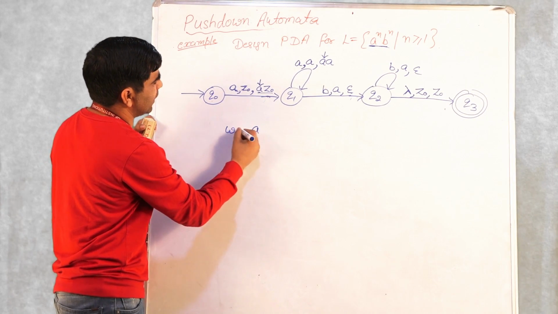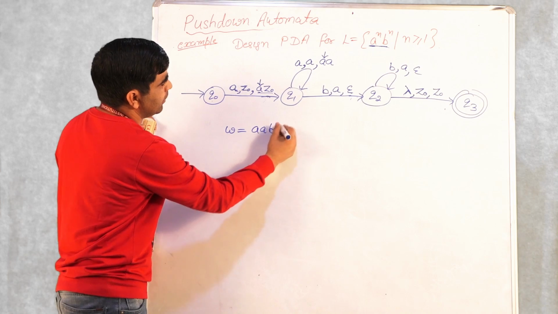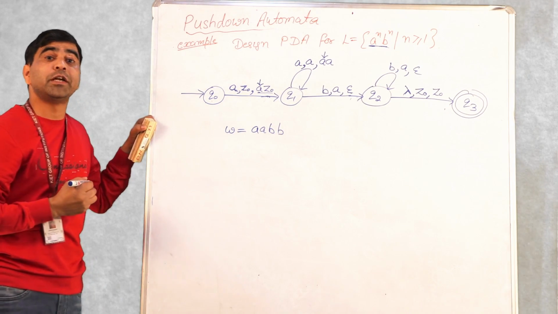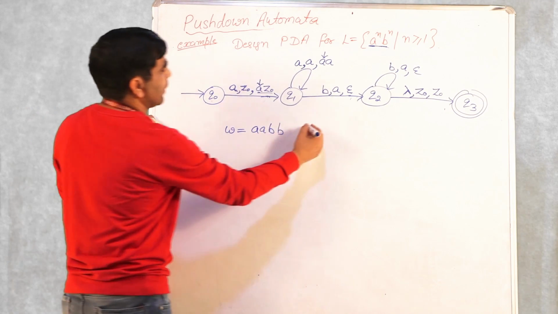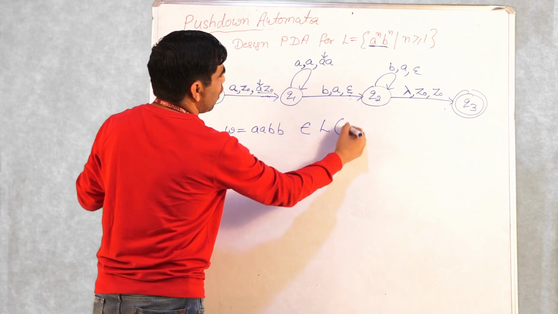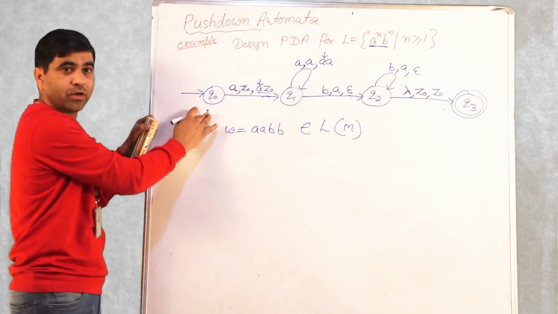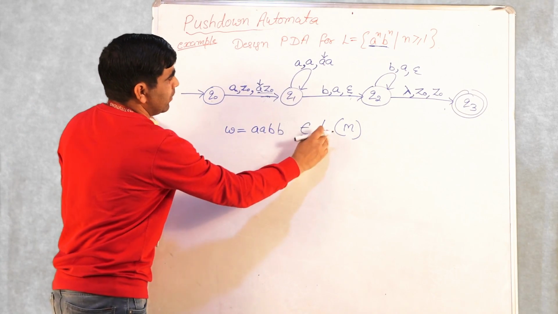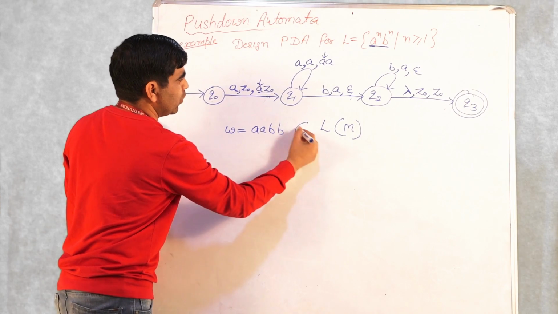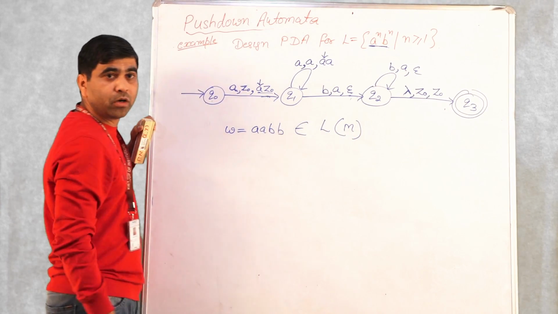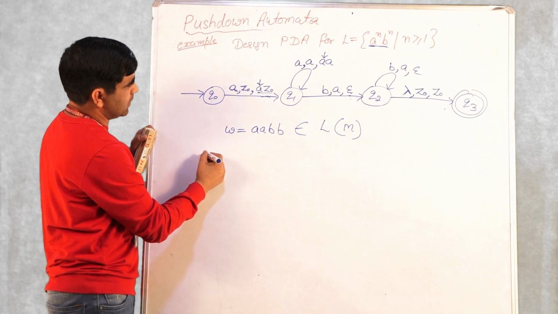Let's suppose any string W is equal to AABB. With the help of instantaneous description, which is the purpose of instantaneous description, we can always check whether this W belongs to L of M. M is this machine. Whether this string W belongs to L of M or not. So how do we start? We'll start with this.